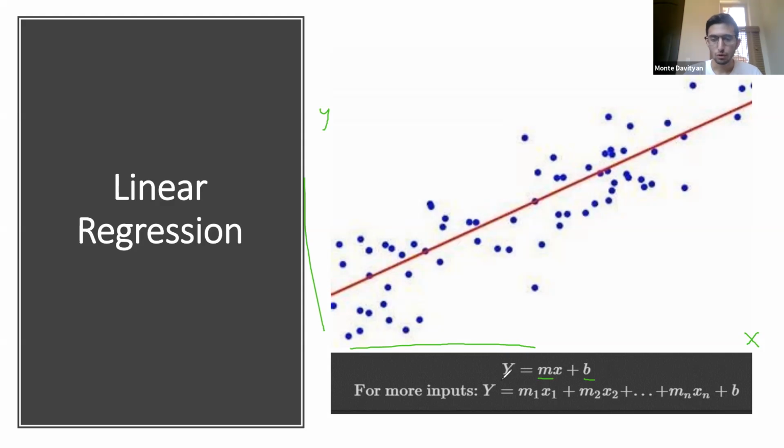So when we use this formula, once we figure out the slope and the y-intercept, and I'll explain how we do this later, we input some variable. For example, we input the number of bedrooms. Let's say we have 3 bedrooms, and that's right here. Then our predicted value is going to be around here, and maybe that's $500,000.